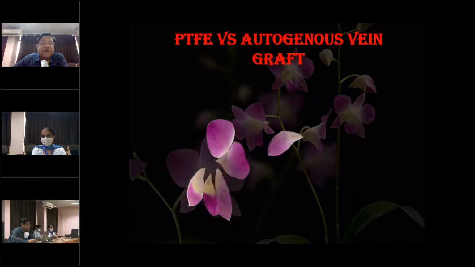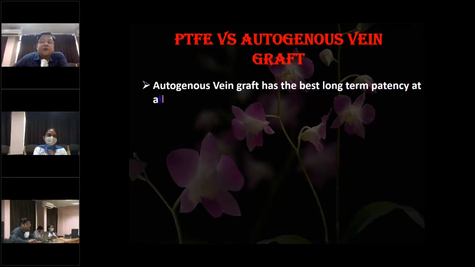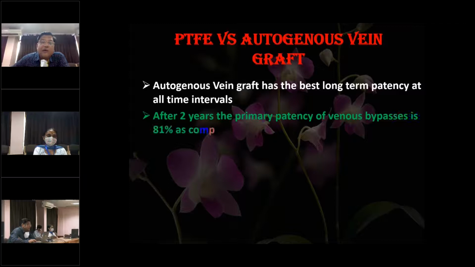Now, when we come to surgical bypass, we have several options for how to perform the bypass. The bypass can be performed either by a synthetic graft, which is polytetrafluoroethylene, PTFE, or by an autogenous saphenous vein graft. So which one should be chosen? The autogenous vein graft has the best long-term patency at all time intervals, whether you see few hours after grafting, few months after grafting, or even after 2 years.